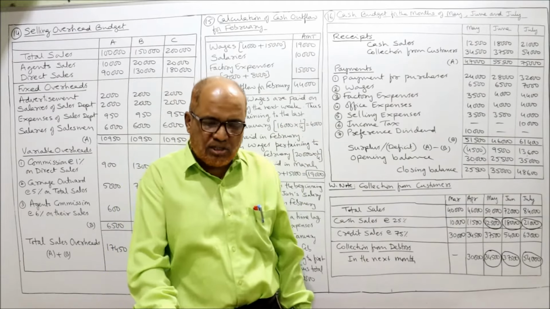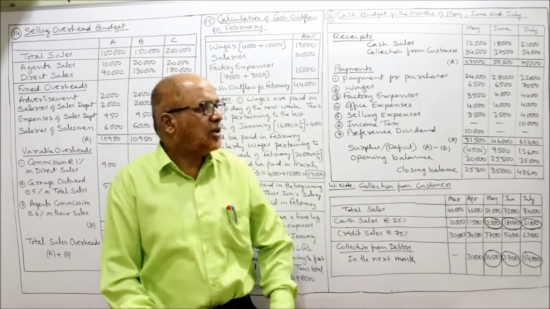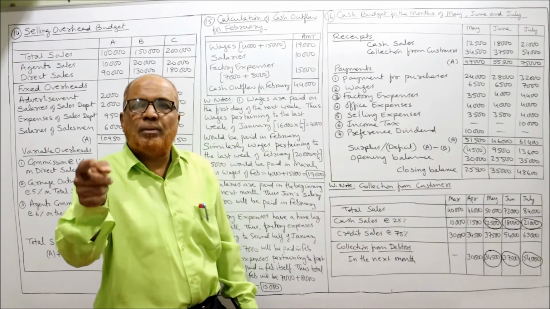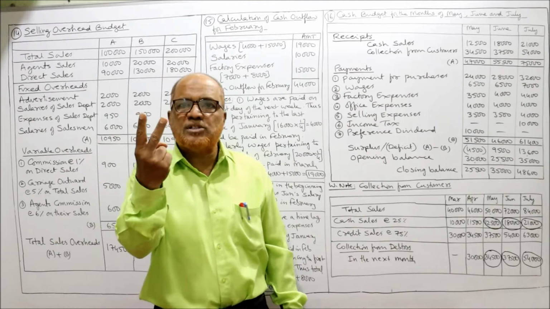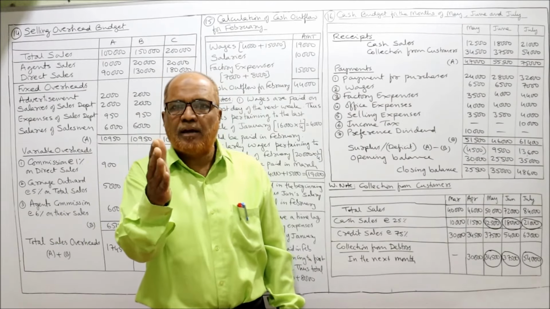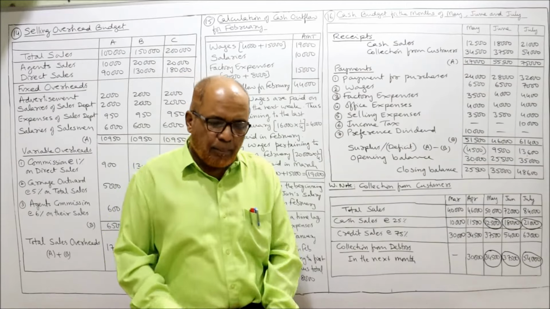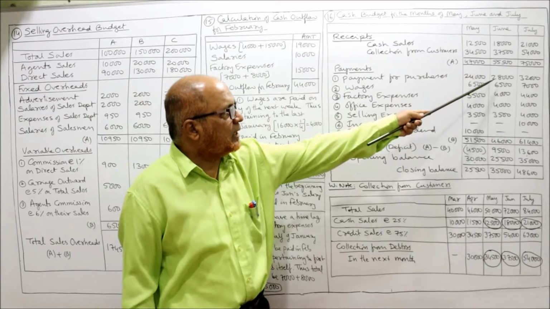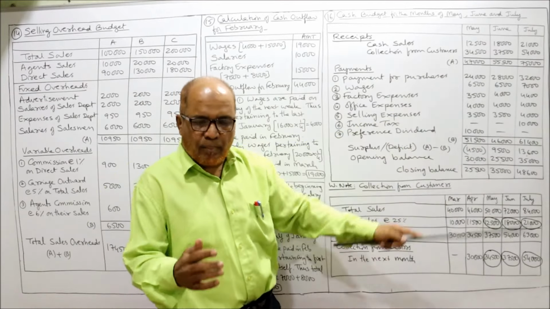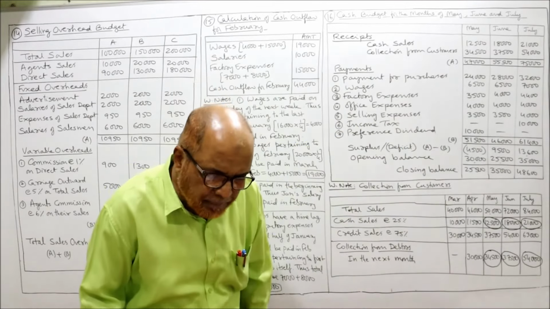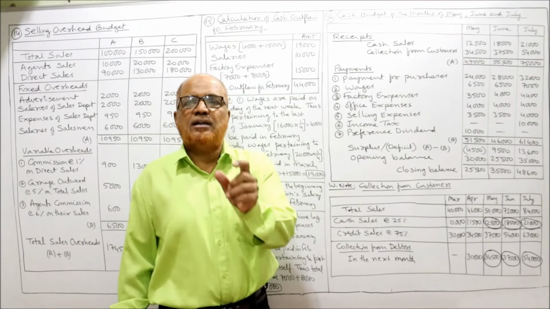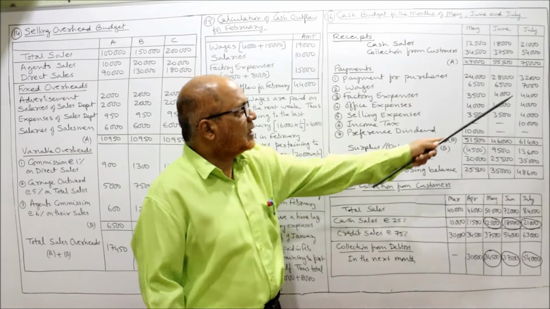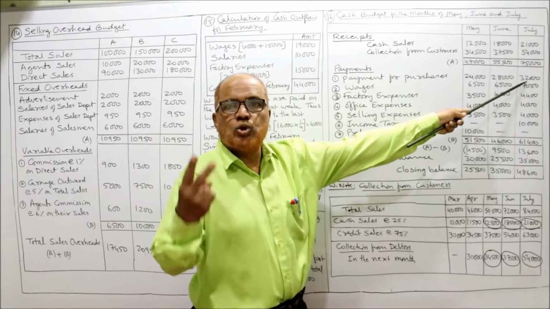So how much are the purchases of March given in the problem? 24,000. So 24,000 will be paid in May. Now April purchases will be paid in June because of the 2 months period: April to May, May to June. So April purchases are given in the problem as 28,000, so I have taken 28,000. Now May. How much are the purchases for May? 32,000. It will be paid in July, 2 months time period.